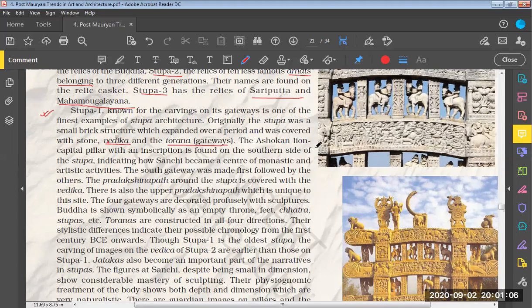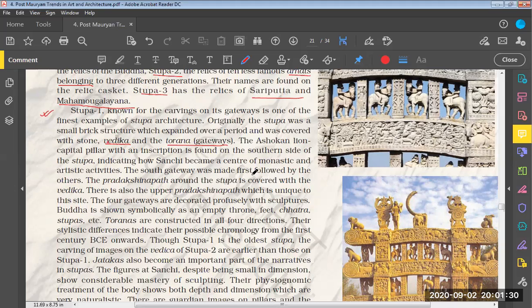Then the Ashoka lion capital pillar with an inscription is found on the southern side of the stupa. So the lion capital pillar is also there on the southern side of the stupa, indicating how South Sanchi became a center of monastic and artistic activities. The south gateway was made first by the others.